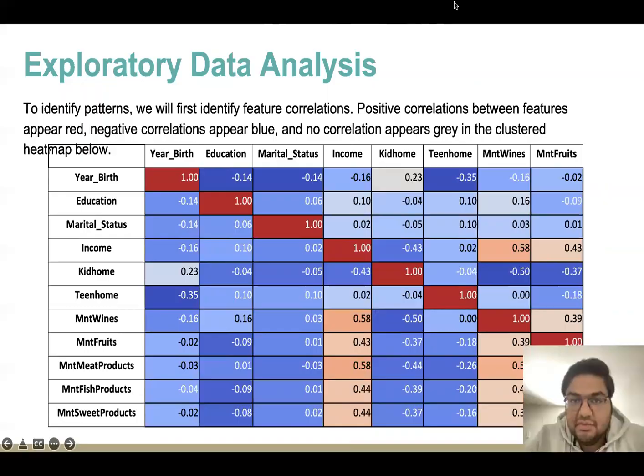Fourthly, our data set has some null values in the income section, which we have replaced with the average value. Fifthly, our data set works with limited product types, and it does not involve the vast variety of products. And lastly, there is no geographical or gender data which we could have utilized here.